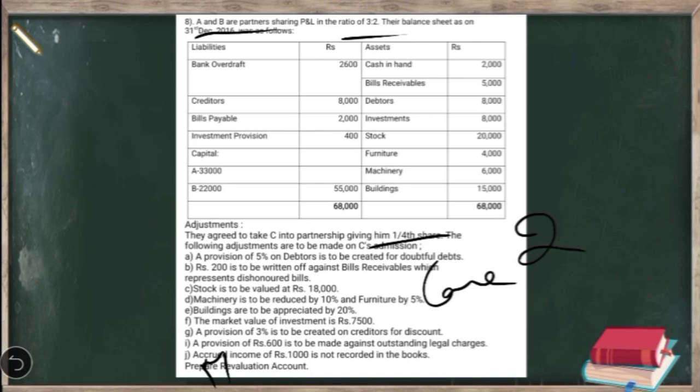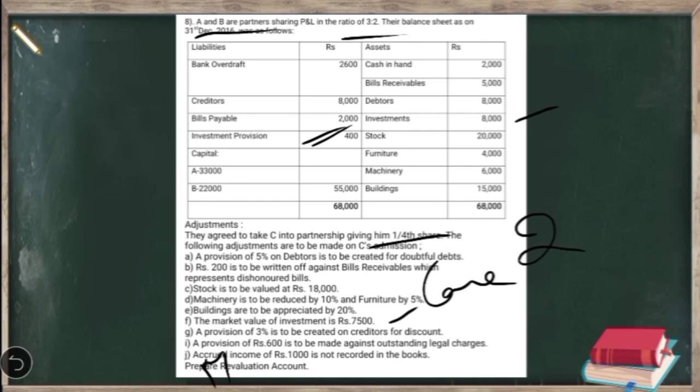Then market value of the investment is only 7,500. Earlier it was 8,000. 8,000 minus 7,500, actual loss is 500, but there is already investment provision to the extent of 400. So the ultimate amount which is to be taken into consideration is only 100 rupees. We have to adjust that to the investment provision, 100 rupees.